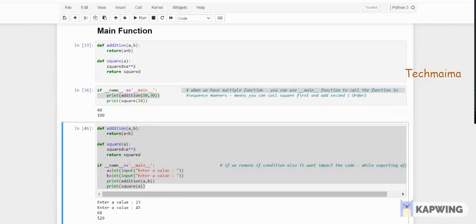And why I have not shown you this practice in PyCharm is because importing two files can't be done in the same window, right? That's why. Okay?